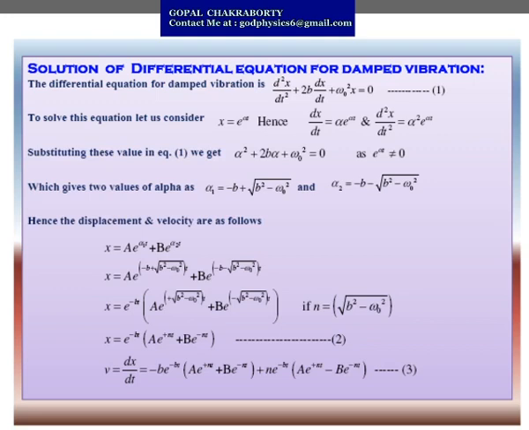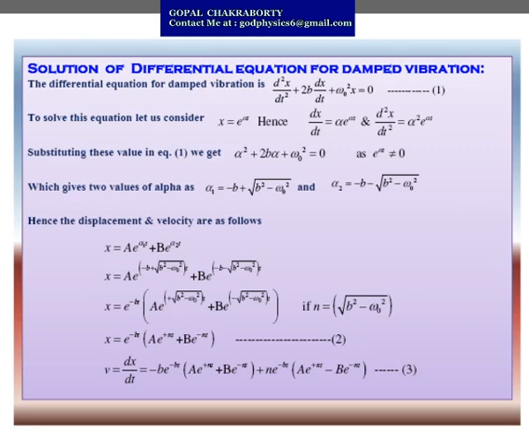Now for simplicity, we consider another constant n equals under root b square minus omega naught square. So ultimately we get the solution of this differential equation 1 will be x equals e to the power minus bt within bracket a e to the power plus nt plus b e to the power minus nt. And the velocity of that particle executing simple harmonic motion, v equals dx/dt, which gives us minus